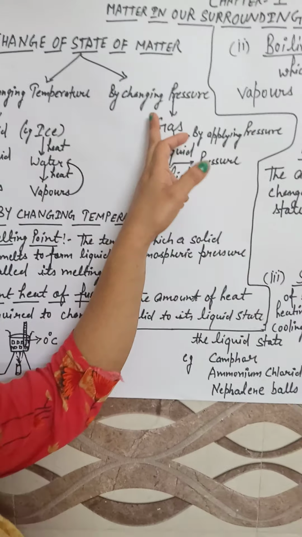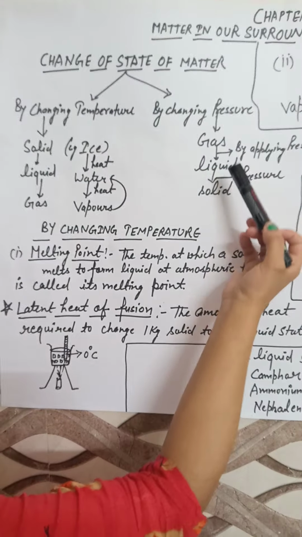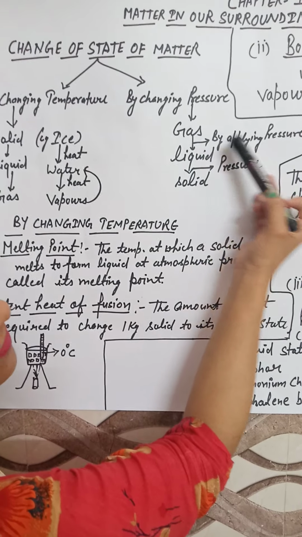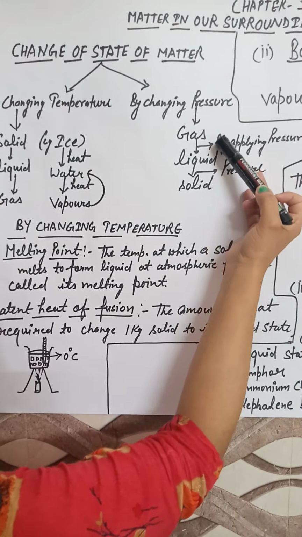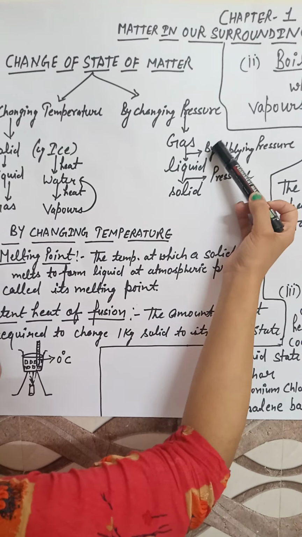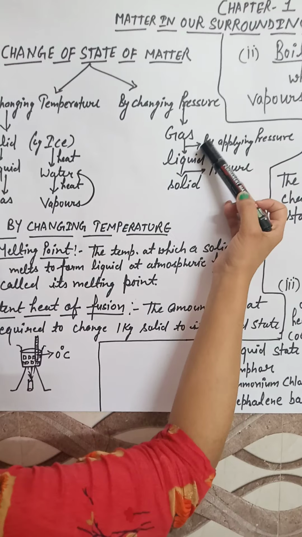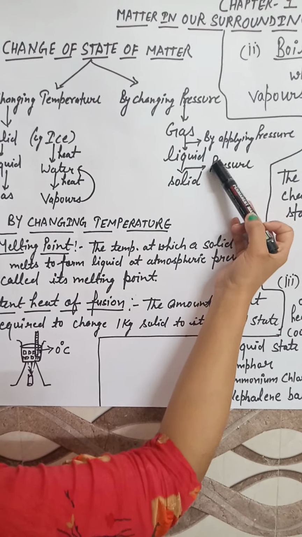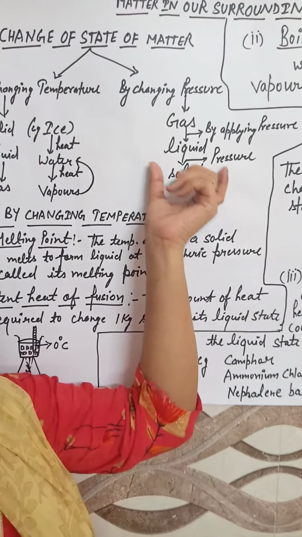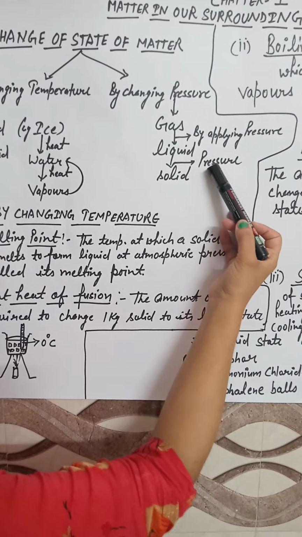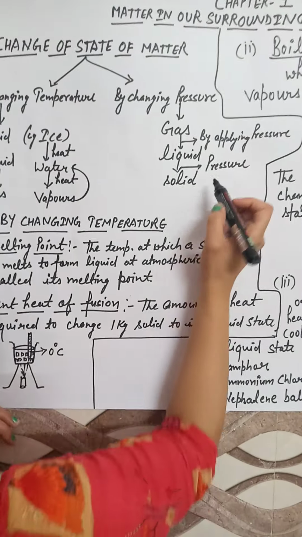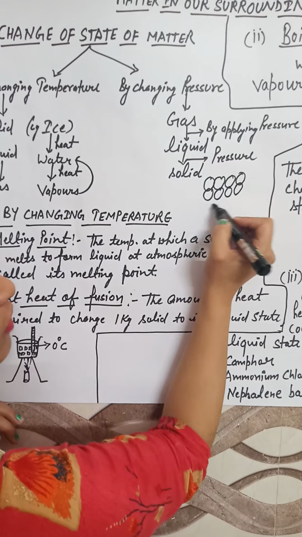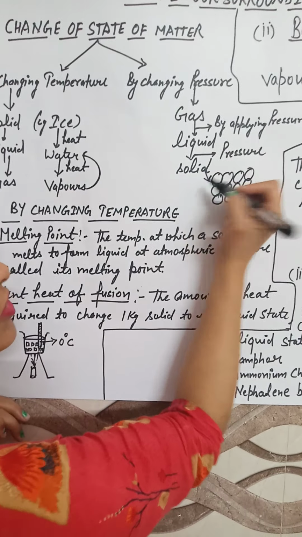Another way is by changing pressure. How does the change in state take place? Firstly, we will take gas. If we increase the pressure on gas, the particles of the gas come close to each other, the interplanar spacing is reduced, so the gas becomes liquid. When we further apply pressure, the particles of liquid come close to each other. After that they become a solid, because in solids the interplanar spacing is very small as compared to liquids or gases, so it becomes the solid state.